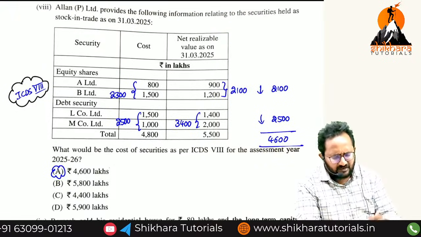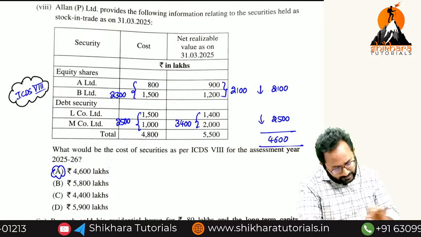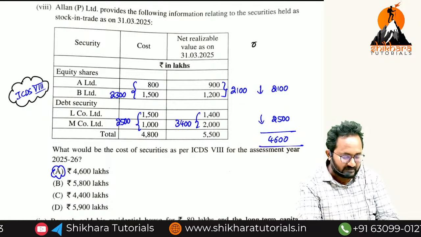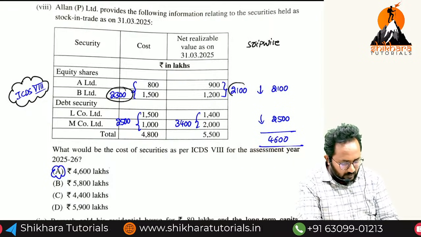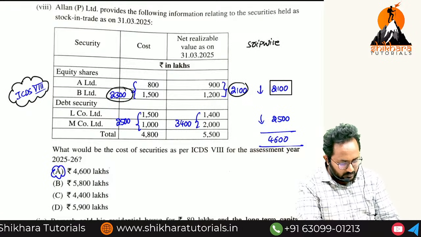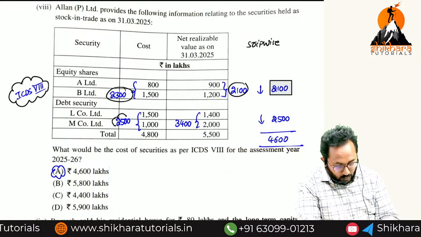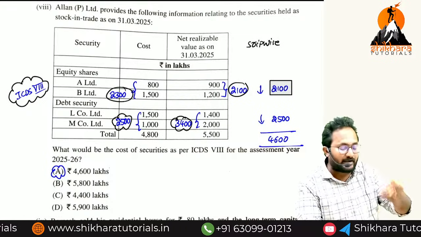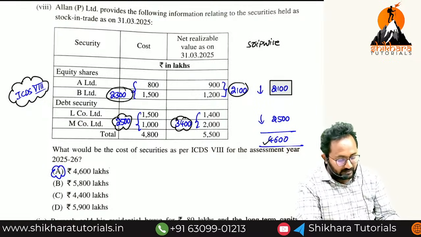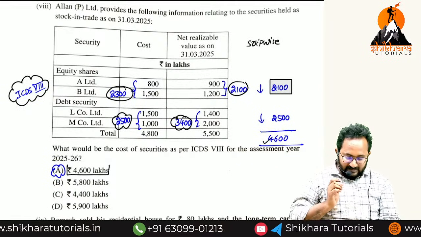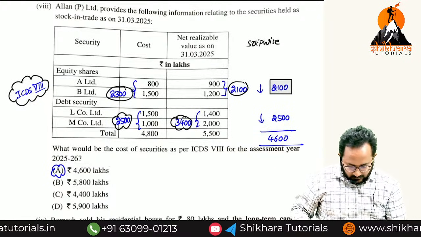Remember, generally if you are following the accounting standard, you can value the securities security wise, but now we have to do scrip wise. Scrip wise means entire equity shares, cost or NRV, whichever is lower. Entire data, cost or NRV, whichever is lower. You have to calculate each scrip wise, that means equity shares, debentures, preference shares, etc. Like that, if you calculate it, you will get the answer 4600. If you are calculating individual security wise, that is not correct. Next.